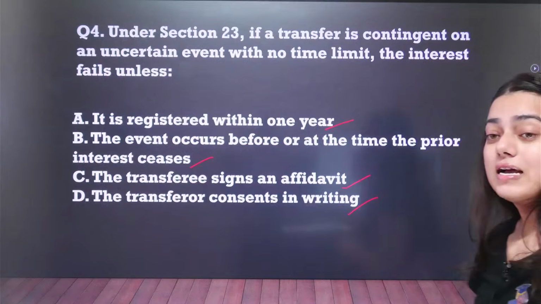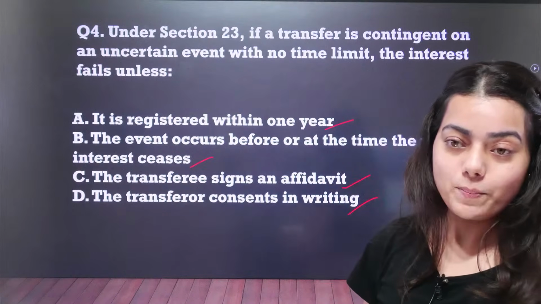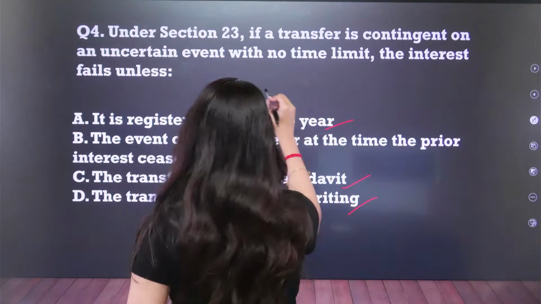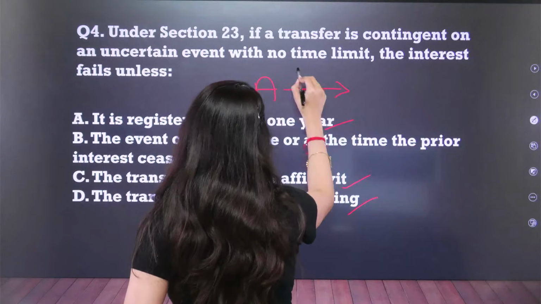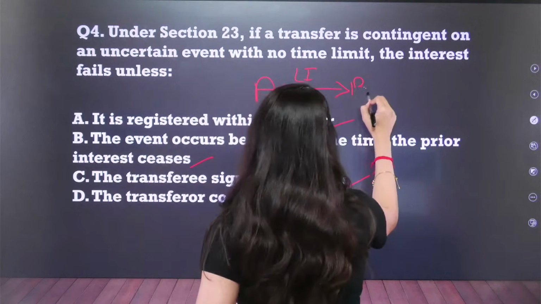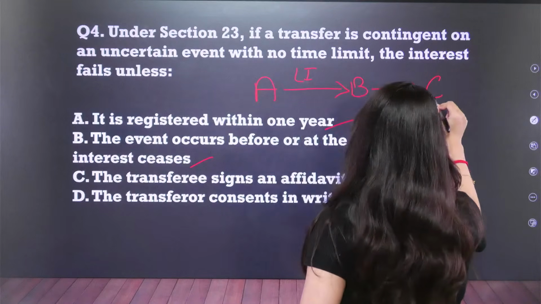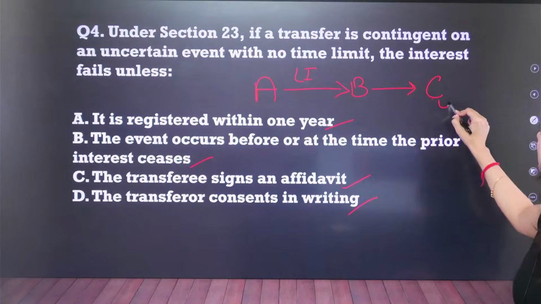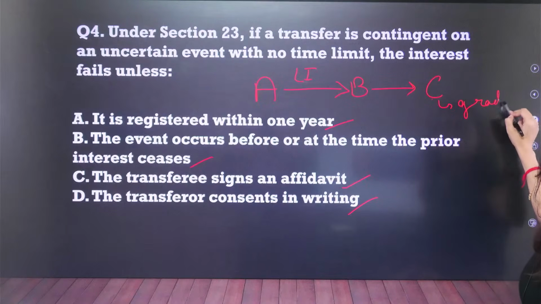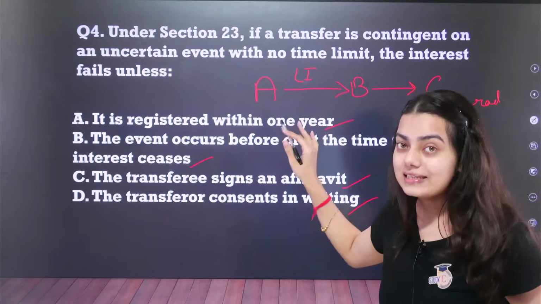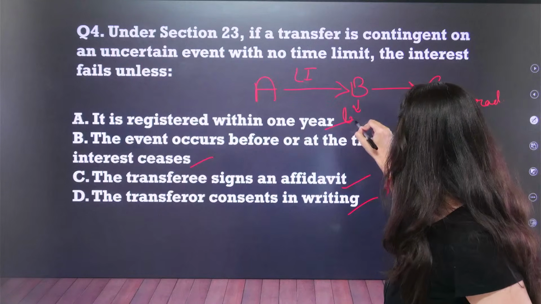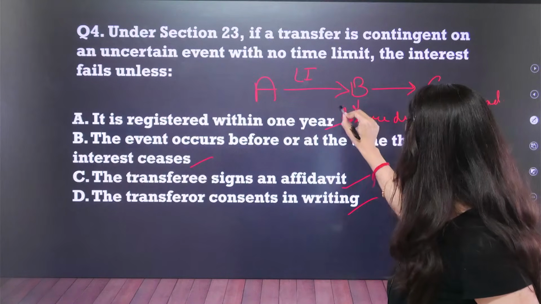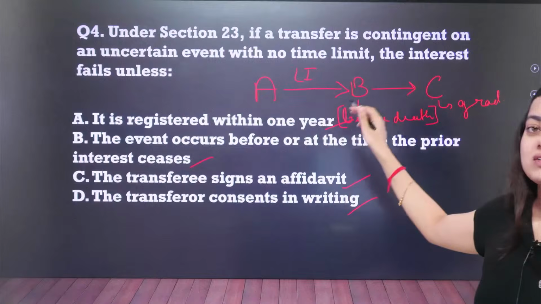Now I have an explanation for you for this section particularly. I have written it down for you, so I would like to explain it to you. If A creates a life interest to B and then to C, the condition which has to be fulfilled by C is that if C completes his graduation before the death of B, then only C will get the property.